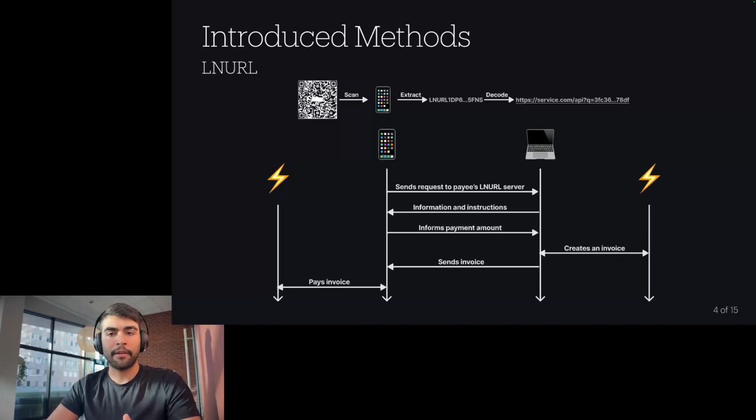Then when they both have enough information, the payee's HTTP server can connect to its own Lightning node, create an invoice, and send it to the payer's HTTP server, and then the payer's HTTP server can connect to its own Lightning node to actually pay the invoice. This, as you can see, can facilitate all those use cases that we had, like static invoices, refunds, or subscriptions. But the problem is that because you need to actually run an HTTP server alongside the Lightning node, it adds to the maintenance cost and it also introduces some new attack surfaces against privacy and anonymity of the users.